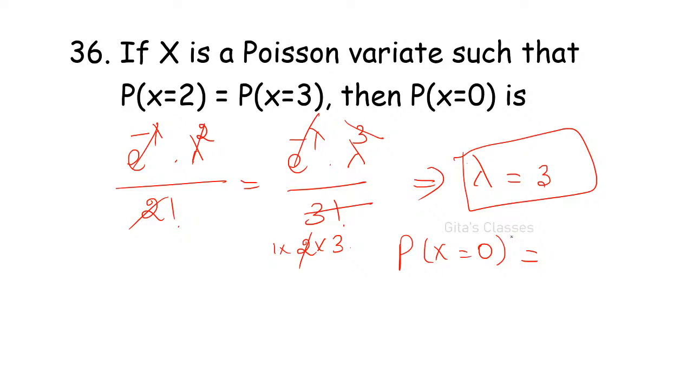So P of x is equal to 0 is what? P of x is equal to 0 is e power minus 3. That is e power minus lambda into lambda power 0 divided by 0 factorial. So e power minus lambda means e power minus 3. So P of x equal to 0 is e power minus 3 is correct. Okay. So 1 by e cube. Yeah, correct. Shrutika is right. 1 by e cube is right.